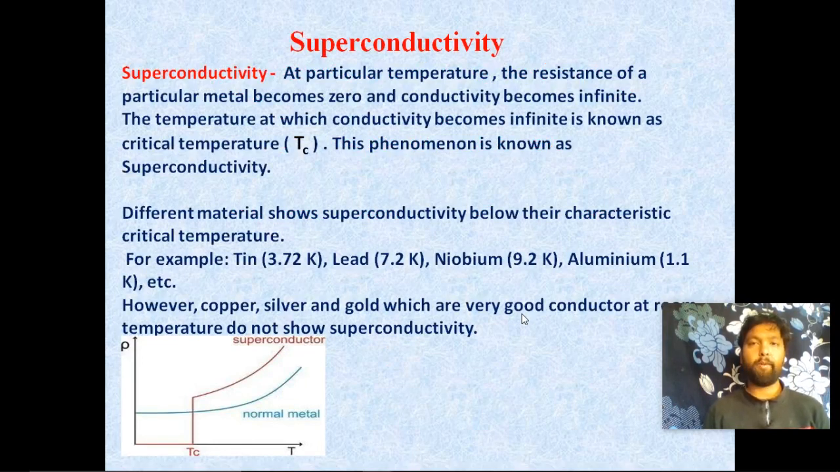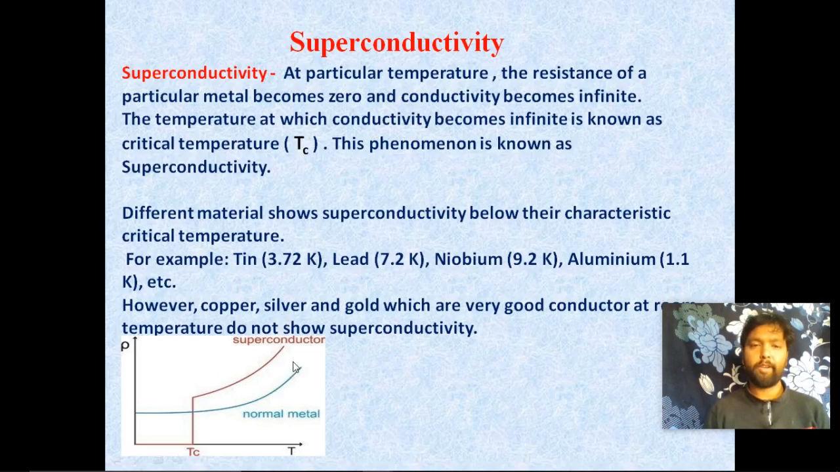Superconductivity means that at a particular temperature the resistance of a particular metal becomes zero and conductivity becomes infinite. That temperature, at which the conductivity becomes infinite and resistivity becomes zero, is called the critical temperature, and this whole phenomenon of the material is called superconductivity.